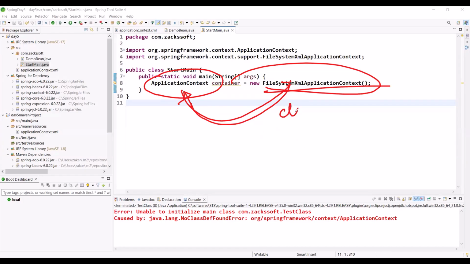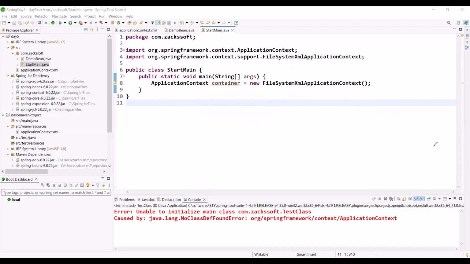Or can you please tell me the others? ClassPathXmlApplicationContext or AnnotationConfigApplicationContext. I hope you will revise every day, otherwise I can't do anything for you. So any confusion? That is how to create the container.